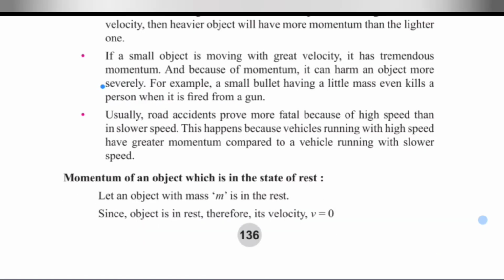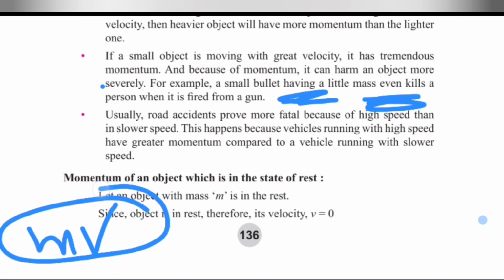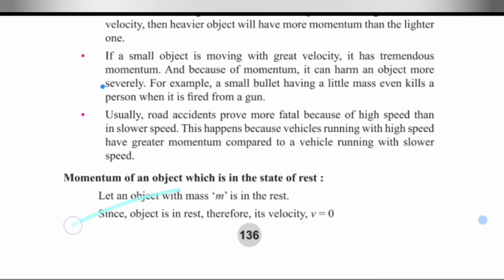Now one more example: whenever there is a road accident, it becomes more fatal if the vehicle is moving with a high speed. Why does this happen? Because if the speed is higher, then its momentum will be very much higher. So the greater the speed, the greater the momentum as compared to a vehicle which is slower. So always try to drive at a slower speed, because then it has a lower momentum and a road accident can become less fatal in comparison to an accident which takes place due to higher speed.